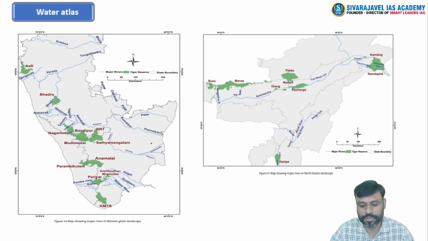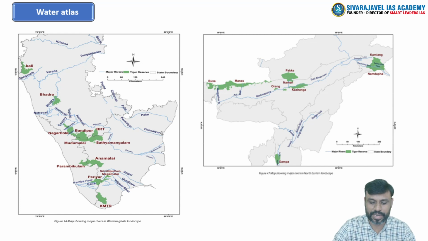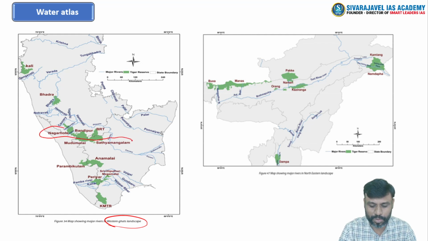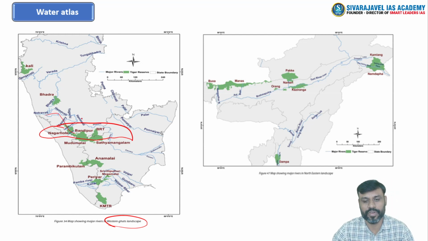Then if you take the case of the southern regions, right, in and around the Western Ghats, that is, the Western Ghats landscape is known for a larger number of tiger reserves. 2 to 3 times it has been asked about the rivers which are passing through the tiger reserves or other national parks in and around the Nilgiris region, right? So the Bandipur, Nagarhole, Mudumalai, Satyamangalam, it is all known for the Kaveri river basin to pass through. Kaveri and its numerous tributaries are passing over these important national parks. You need to know about that particular region.